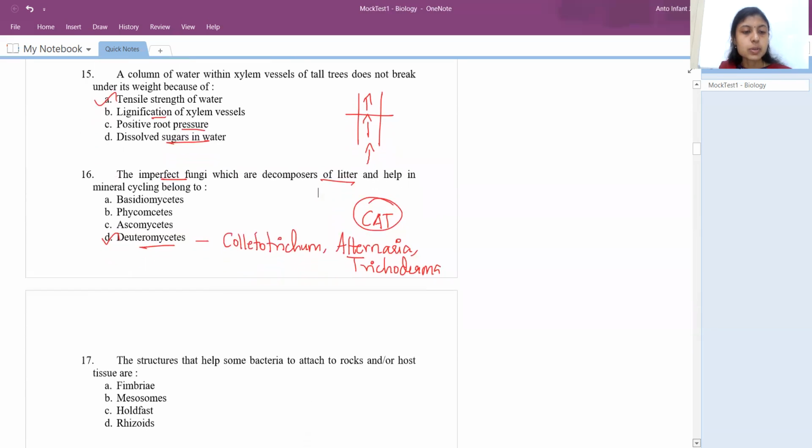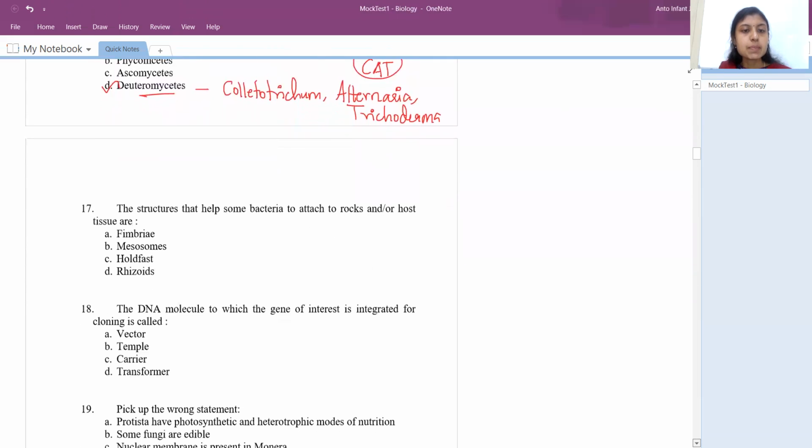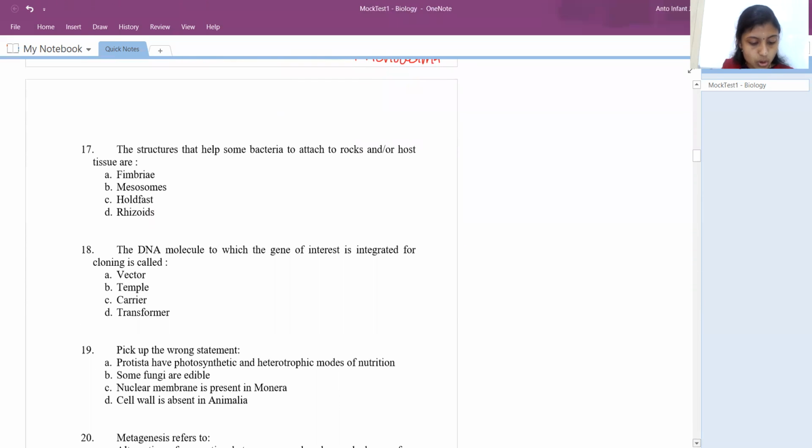So the next question is, the structure that helps some bacteria to attach to rocks and host tissue is. The answer is fimbriae. So fimbriae are responsible for attaching. How does it look in a bacterium? Outside the cell wall, you will have small bristle-like structures like this. This is responsible for attaching that bacterium to rocks or any other host tissue, right?